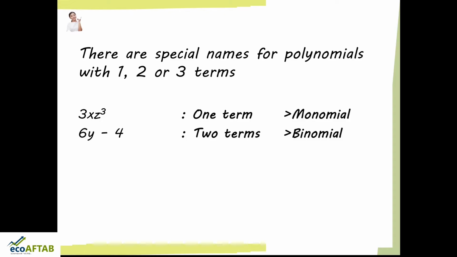So 6y minus 4, because there are two terms, is called a binomial. And here you can see 5x cube plus 3x minus 8. There are three terms, so it is called a trinomial. If we take four terms, it is called a quadrilateral. So there are different names for the number of terms, but basically if the number of terms exceeds more than 3, we call them polynomials.